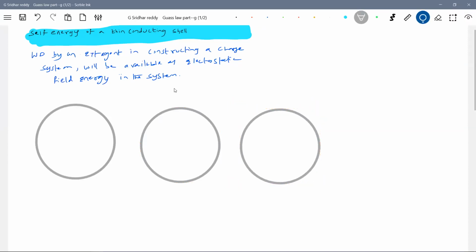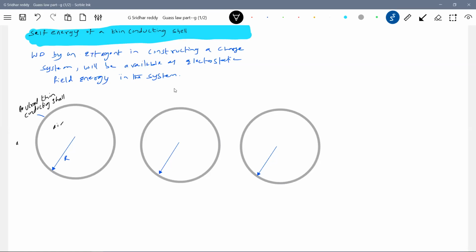So first, this is the neutral thin conducting shell.